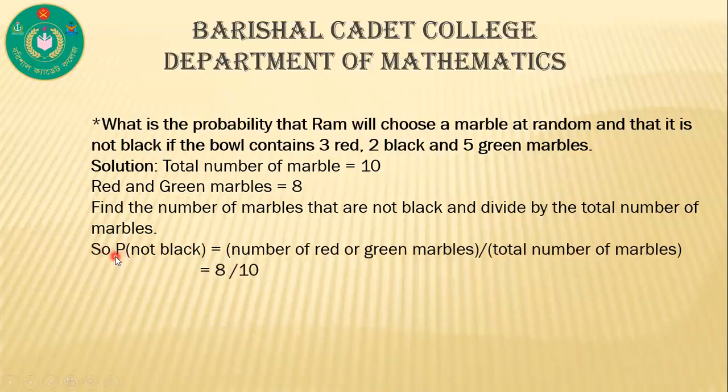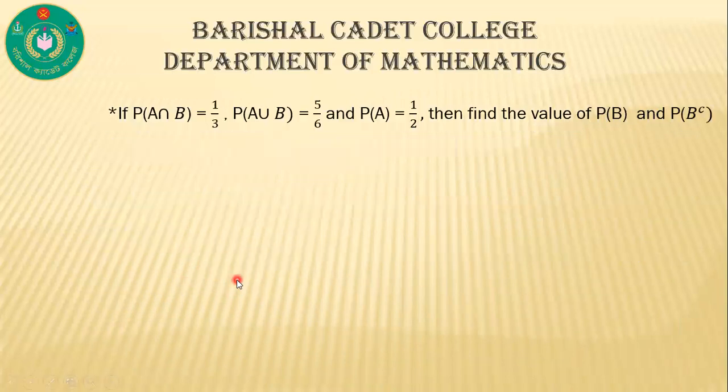So we can write probability of not black is equal to number of red or green marbles divided by total number of marbles. Here the total number of marbles is 10 and the number of red and green marbles is 8. So the probability of not black is 8 by 10. This is our required answer. Now another question.